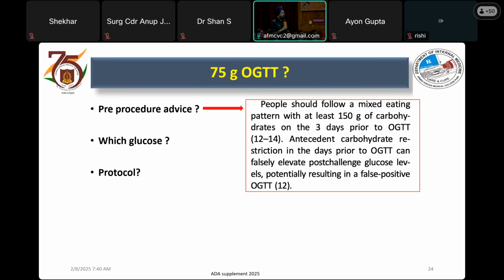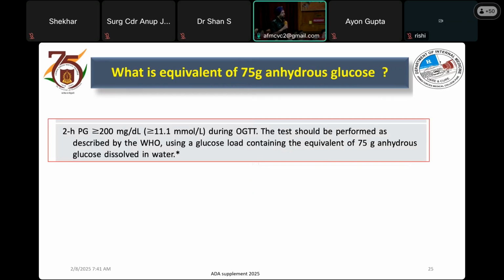Pre-procedure advice is important. So which kind of glucose do you use when you do this 75 gram OGTT? Sir, 75 gram of anhydrous glucose dissolved in 250 to 300 ml of water, to be consumed over 5 minutes. And generally if anhydrous glucose is not present, then sir, 82 gram of monohydrous glucose we will be using. And after 2 hours, we will be taking the OGTT sample, sir. Good.